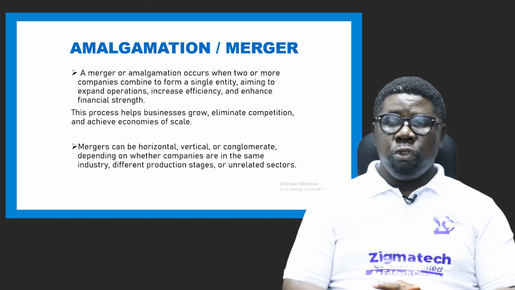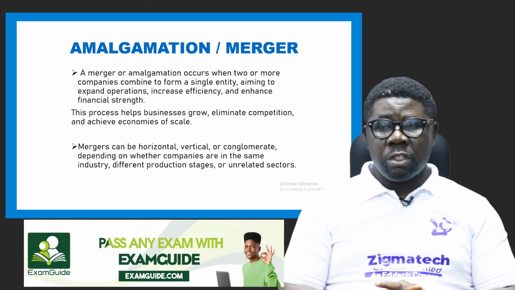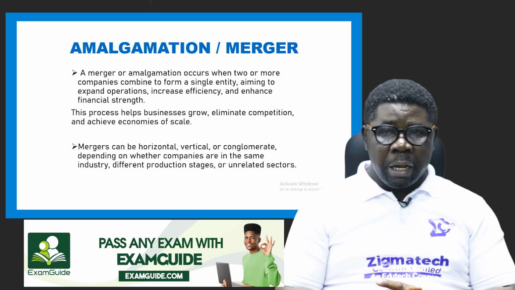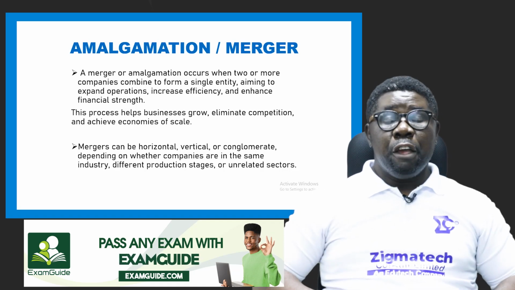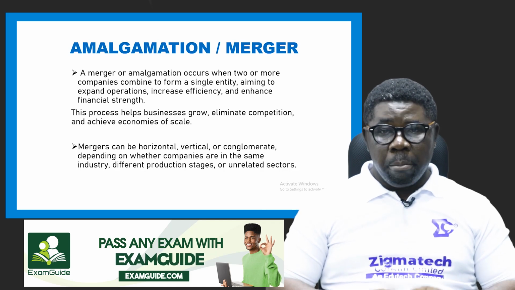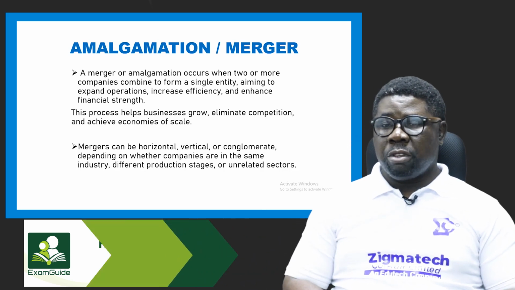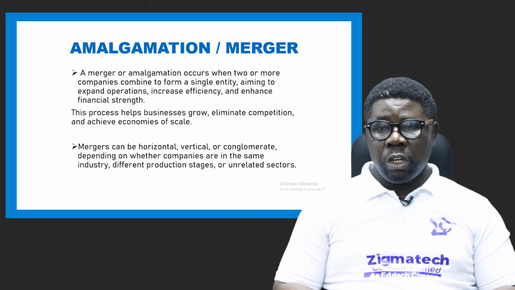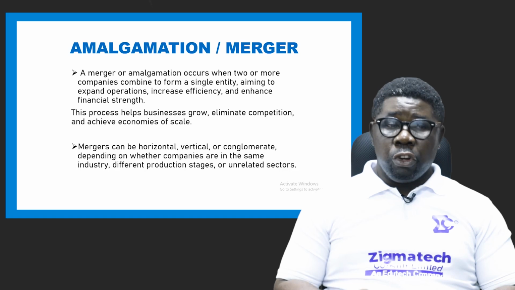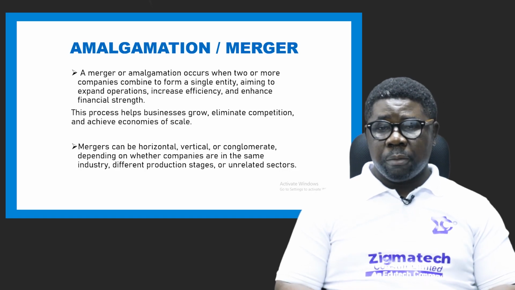Where two or more companies combine to form a single entity, aiming to expand operation, increase efficiency, and enhance financial strength, we call it a merger. This process helps businesses to grow, eliminate competition, and achieve economies of scale. It will help them to increase operation, reduce per unit cost, and make more profit.